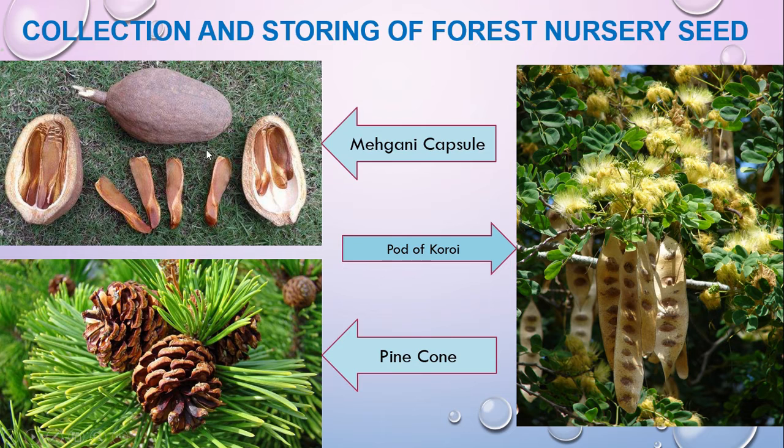If you have a look, this is the color picture of the three examples which I gave you. That is the mahogany capsule. Here this is the main fruit, and after cracking this you can find the seed of the mahogany fruit, and this is called a capsule. And this one is koroi, and this is the pod, and inside the pod there is the seed we find. The same thing happens in the pine, and this is called a cone. This one is very important for your MCQ and CQ exam.